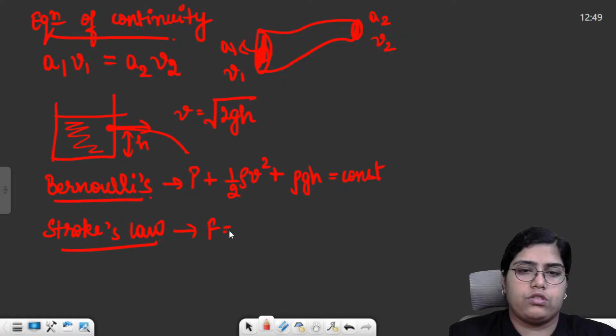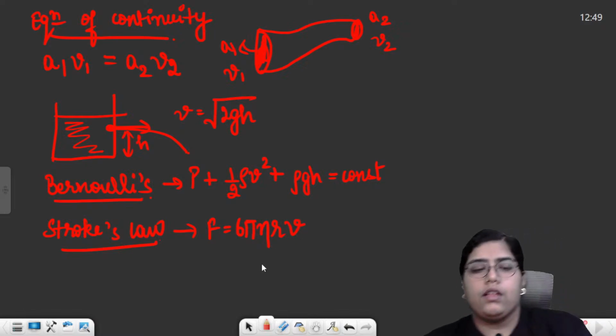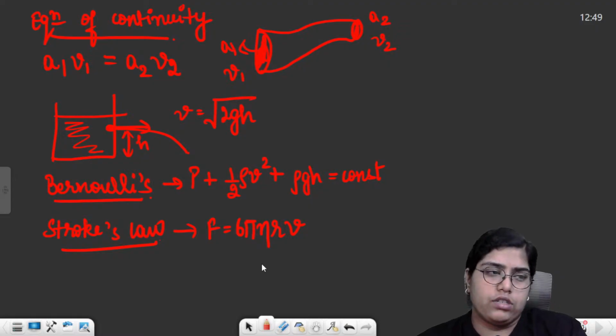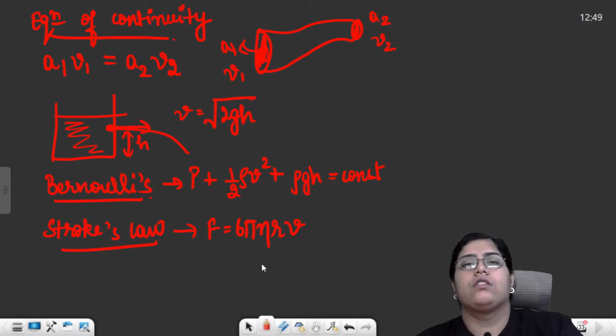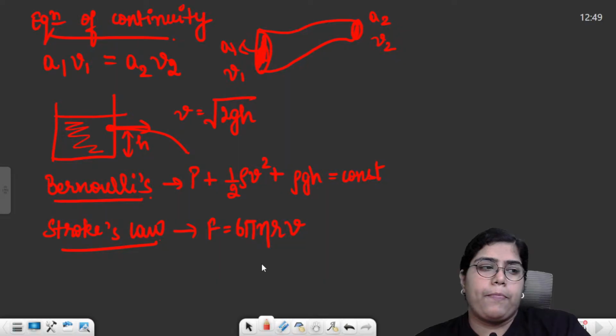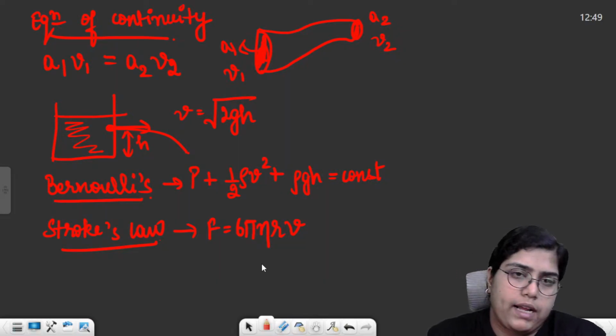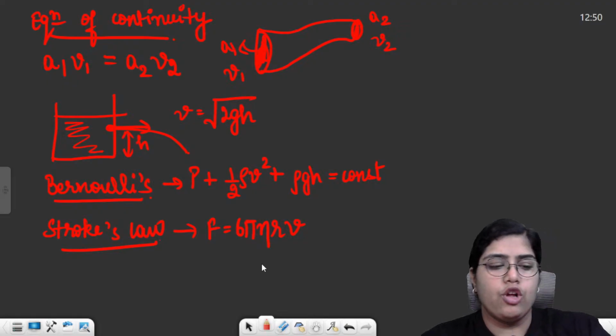Stokes' law: the formula was force is equal to 6 pi eta r v. The force acting on a particle is equal to 6 pi multiplied by eta, the coefficient of viscosity, r, the radius of the ball, and v, the velocity with which it is falling. So this brings us to the end of our mechanical properties of fluids.